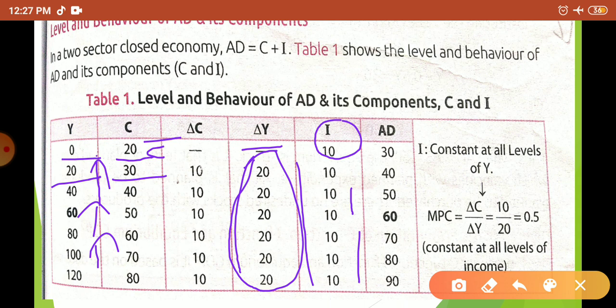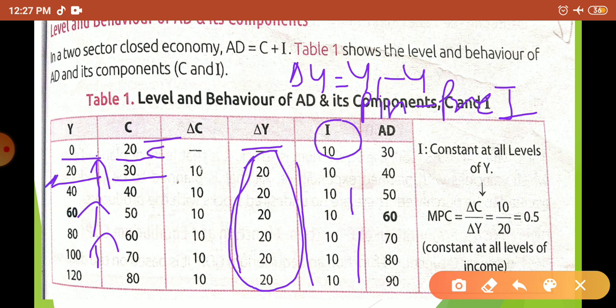How are we going to calculate del y? So del y is equal to y1 minus y, यानी कि present income minus previous income. Okay, यानी कि if we want to calculate the change in income here, present is 20 and previous is what? 0. So what do we get? We get 20.